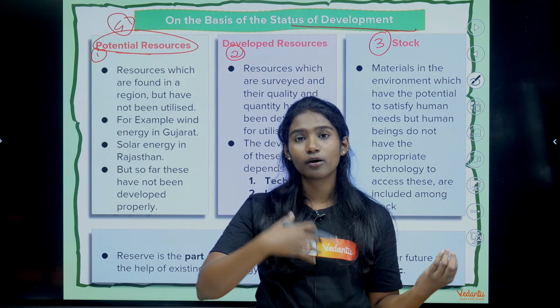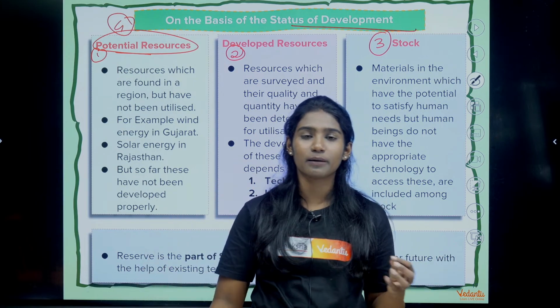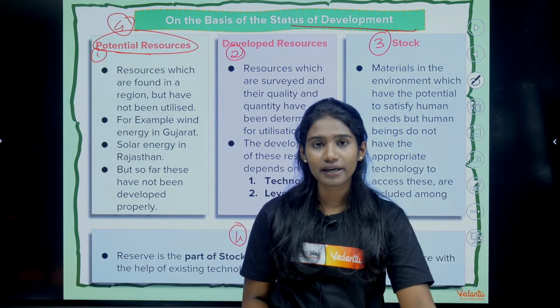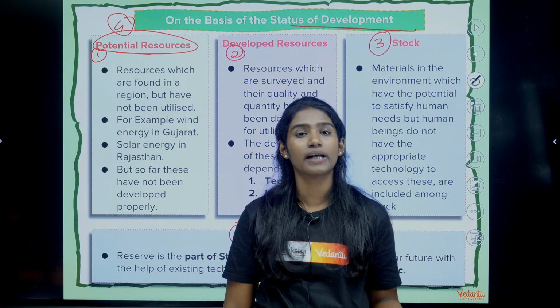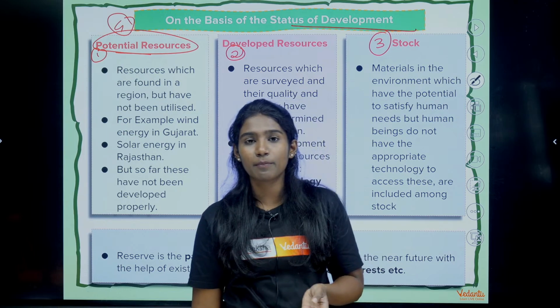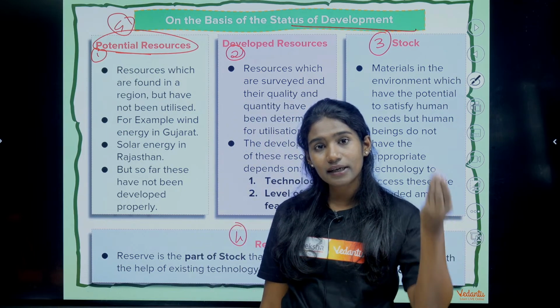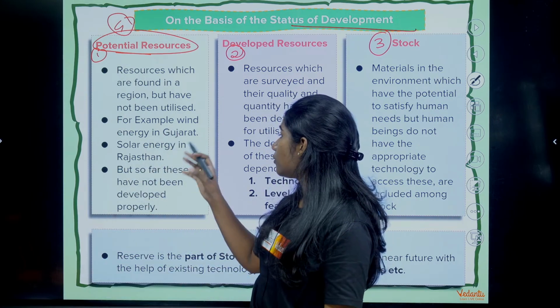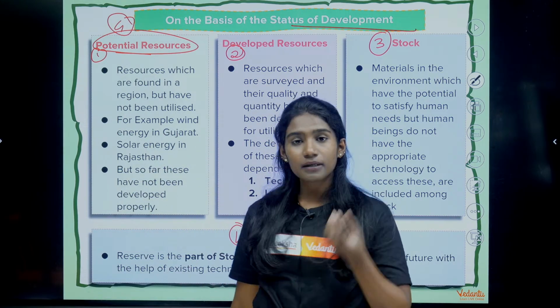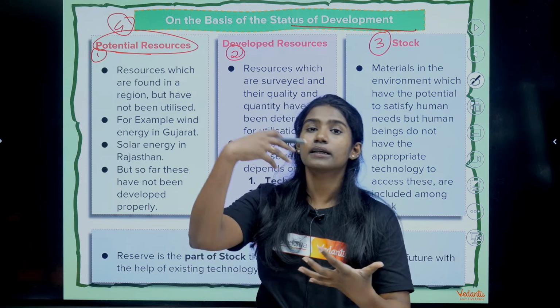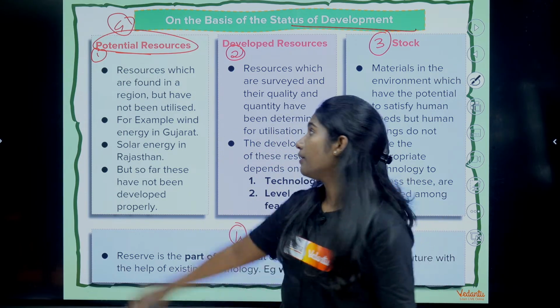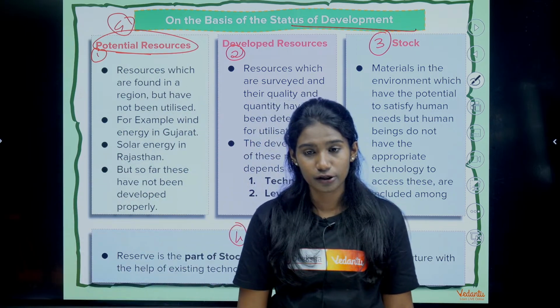They can construct more windmills, but unfortunately they have very few, because of which most of the wind energy is not utilized properly. Even solar energy they can utilize, but they are not utilizing it properly. So in those regions the resources are in abundance but we don't have sufficient technology to utilize them. They fall under potential resources.